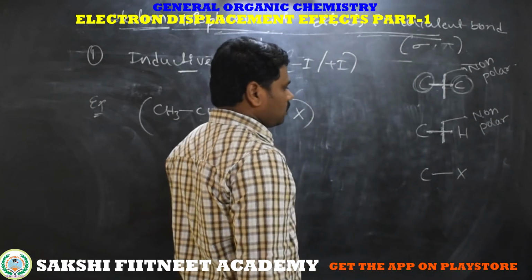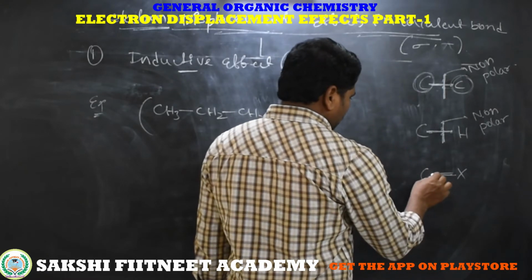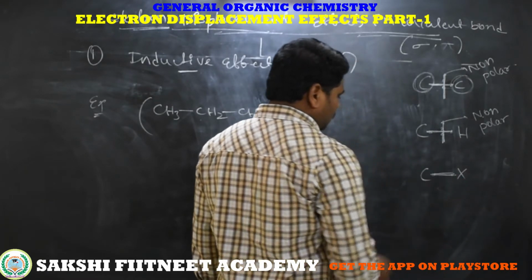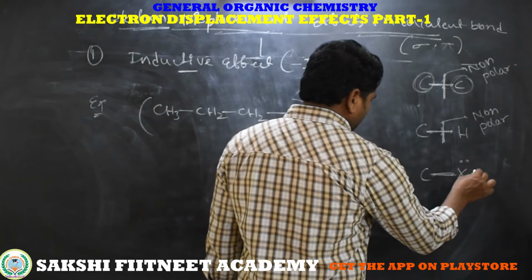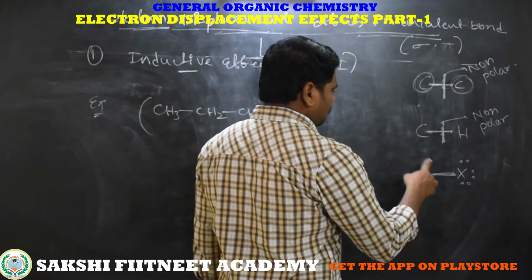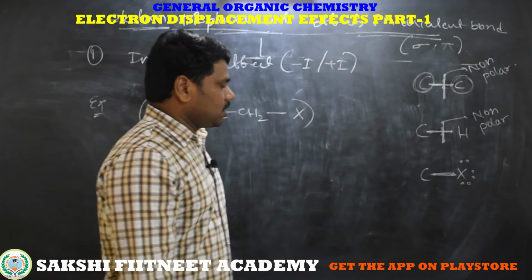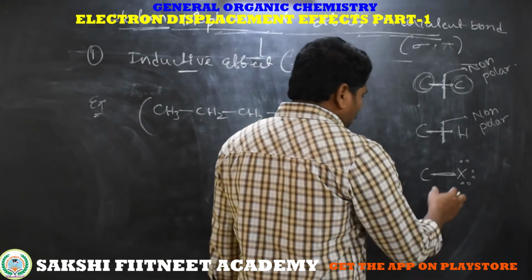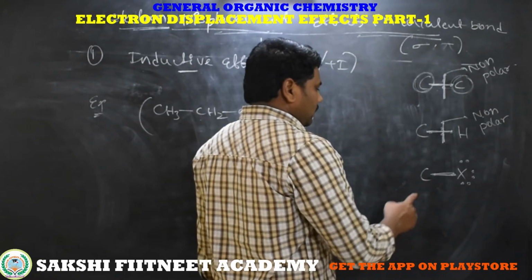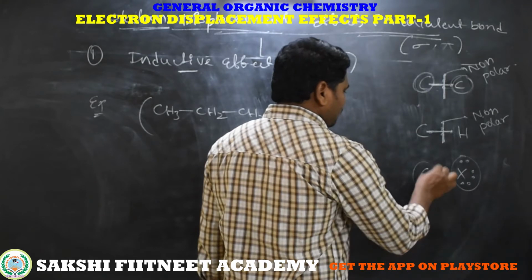Now coming to carbon to halogen. This carbon shares one electron and the halogen shares one electron. We know a halogen has 3 lone pairs and 1 unpaired electron. This unpaired electron and 1 unpaired electron out of carbon's 4 participate in hybridization, that is a covalent bond. Due to the electronegativity difference between carbon and halogen, the halogen is more electronegative compared to carbon.